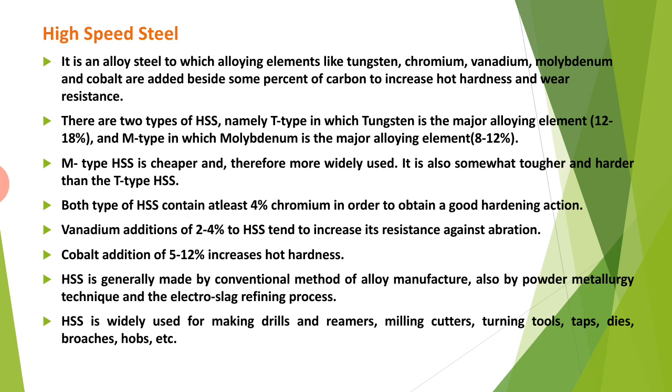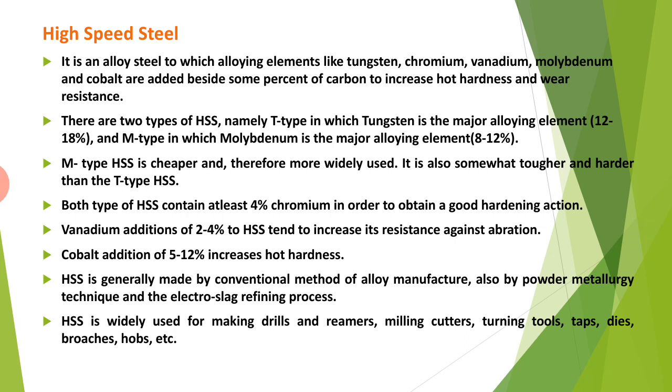Next is high speed steel. It is an alloyed steel to which alloying elements like tungsten, chromium, vanadium, molybdenum, and cobalt are added beside some percent of carbon to increase hot hardness and wear resistance. There are two types of HSS, namely T-type in which tungsten is a major alloying element, 12 to 18%, and M-type in which molybdenum is a major alloying element, 8 to 12%. M-type HSS is cheaper and therefore more widely used. It is also somewhat tougher and harder than the T-type HSS. Both types of HSS contain at least 4% chromium in order to obtain a good hardening action.